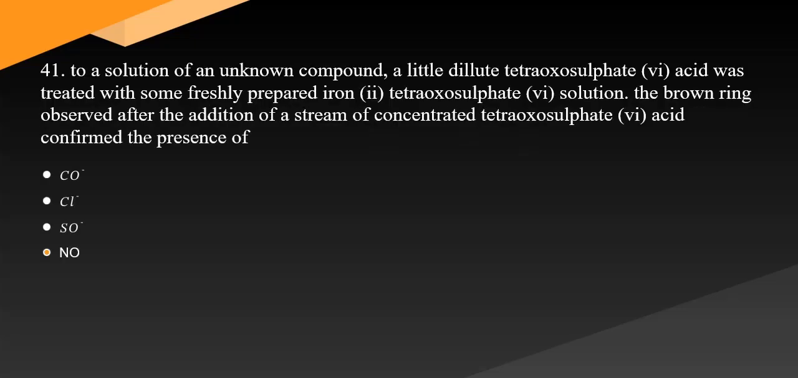41 To a solution of an unknown compound, a little dilute tetraoxosulfate(VI) acid was added, followed by some freshly prepared iron(II) tetraoxosulfate(VI) solution. The brown ring observed after the addition of a stream of concentrated tetraoxosulfate(VI) acid confirmed the presence of.